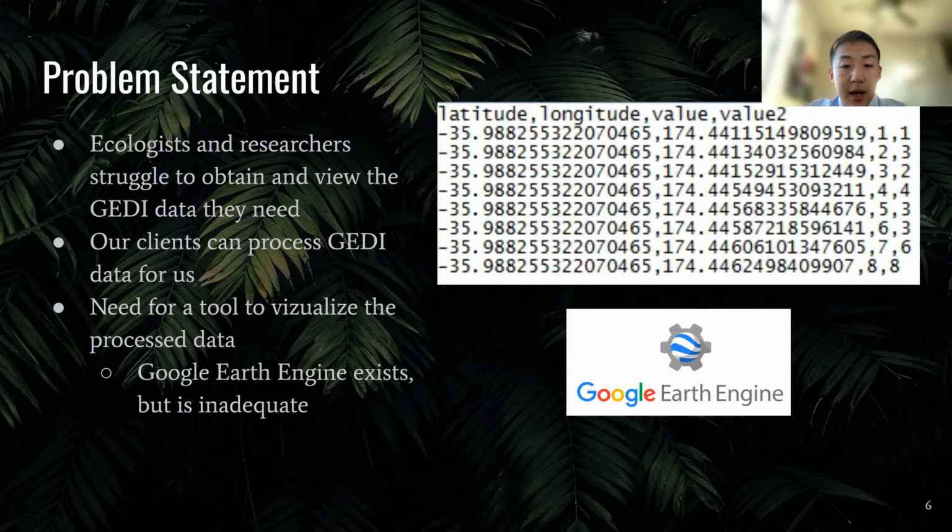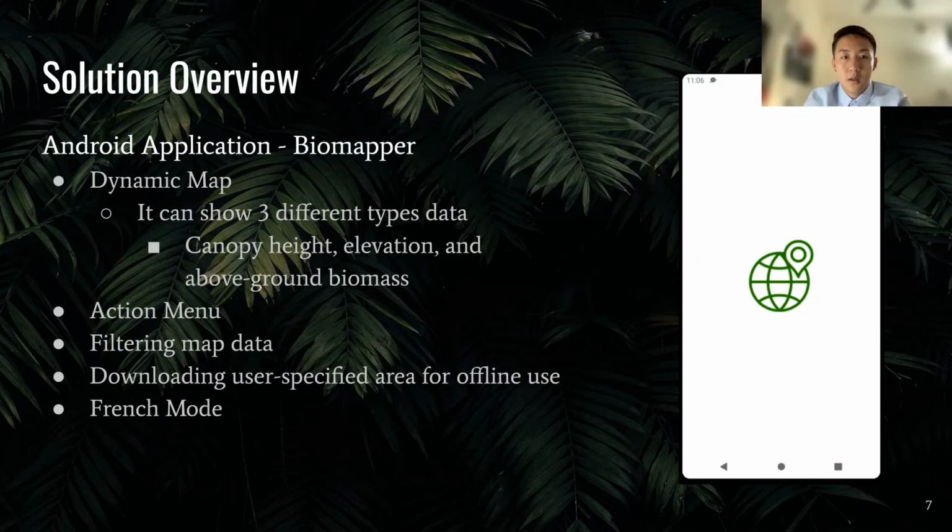But this software has proven difficult to use for our clients and has not given them the required tool sets they need to analyze the data easily. And it is not able to be used offline if the user is in the tropical forest. This is where our team comes in.